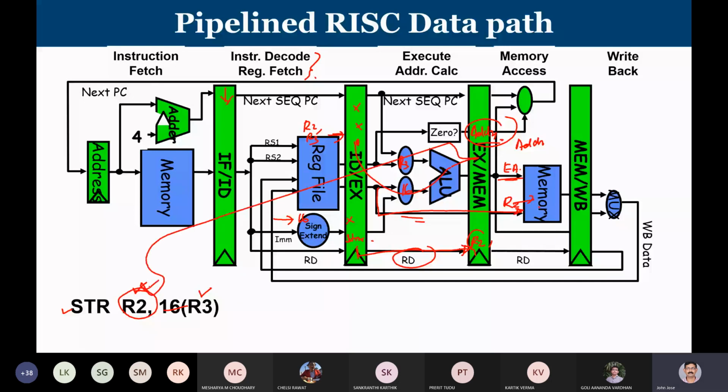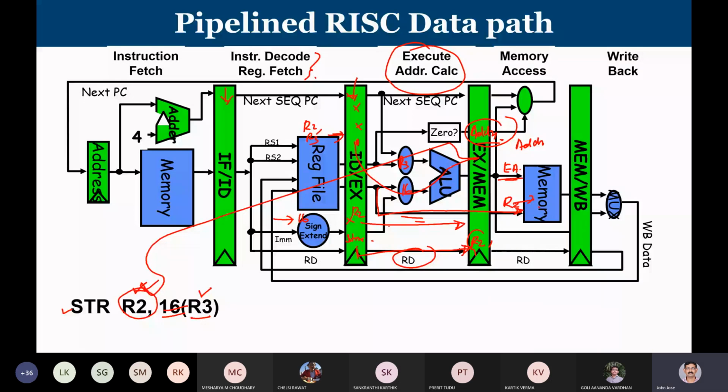The R2 content, which is already in the ID/EX pipeline register, will be copied as such to the EX/MEM pipeline register, whereas the content 16 and R3 will be used. So some contents are going to bypass. That is actually true. Not all the values available in this pipeline register are processed in the execute unit. Some data is processed, whereas the other data is simply copied down.